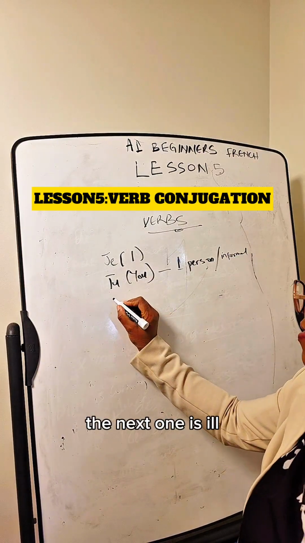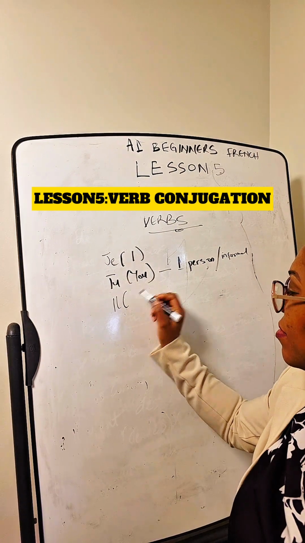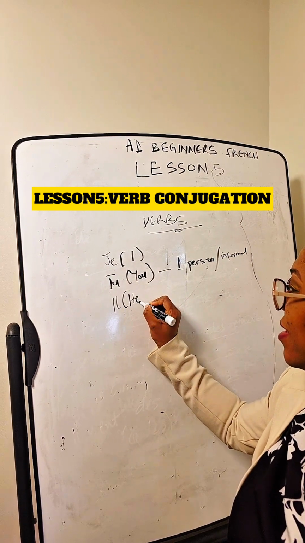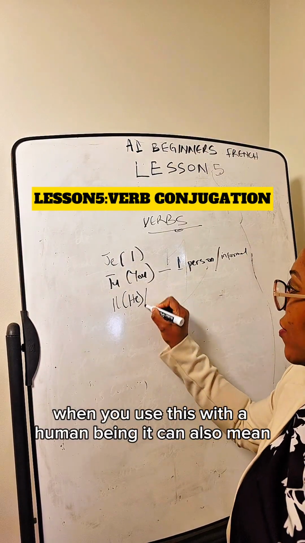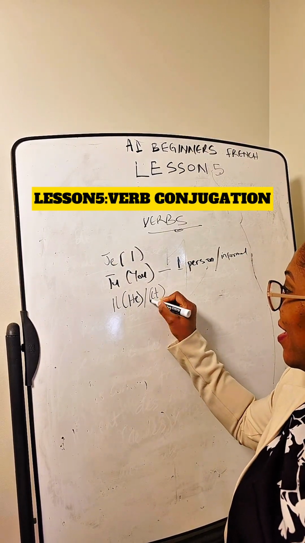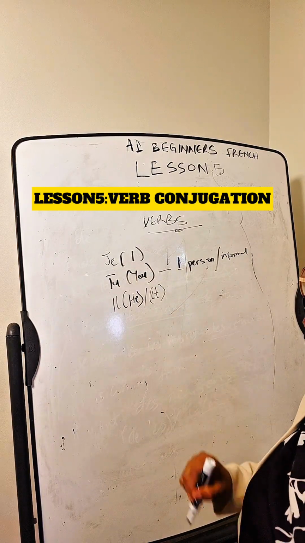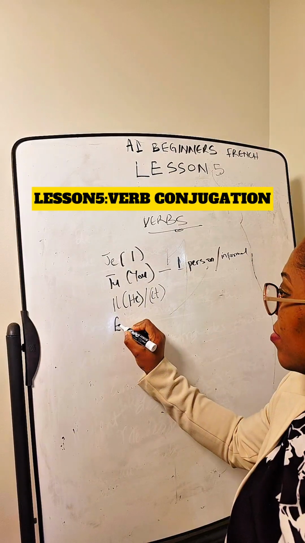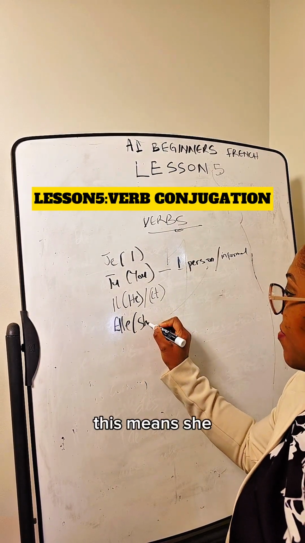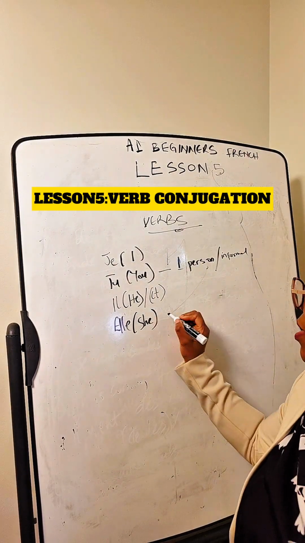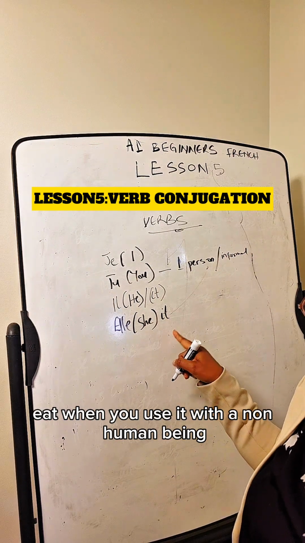The next one is il. Il means he. When you use this with a human being, it can also mean it when you use it with a non-human being. Elle. This means she. It also means it when you use it with a non-human being.